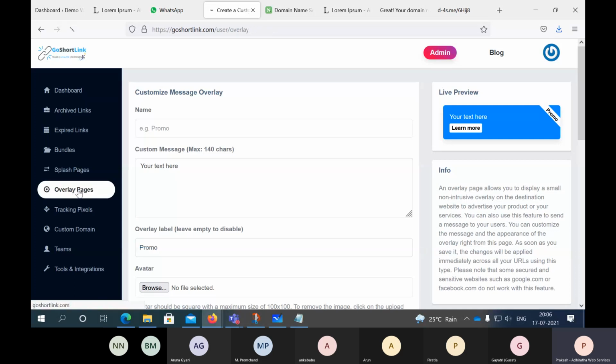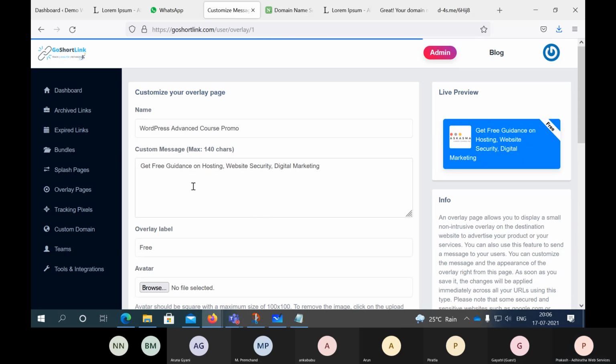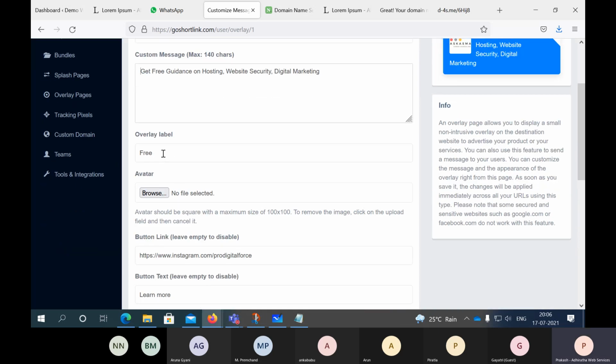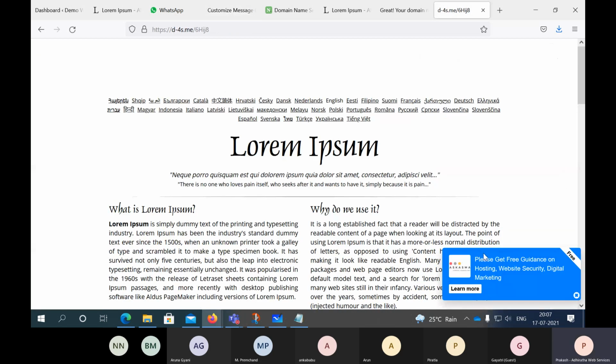So let me show you the overlay page, existing one. See, WordPress advanced course promo. I don't want this, please. I'll just remove it. Get free guidance. Then overlay label. So this is what will attract people. What title are you giving? What is the custom message you're putting there? So when you see this one, in this small message, you should be able to grab their attention. That's what you're doing. So here, learn more, right?